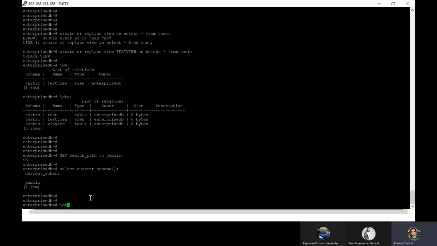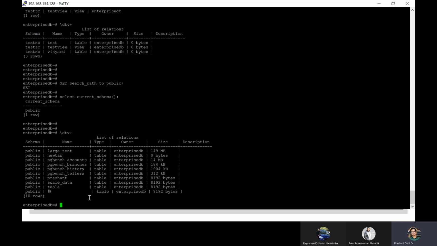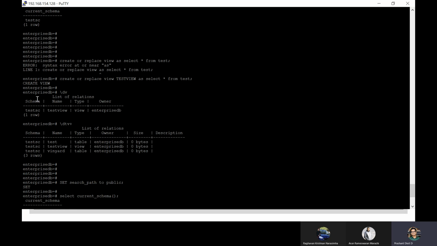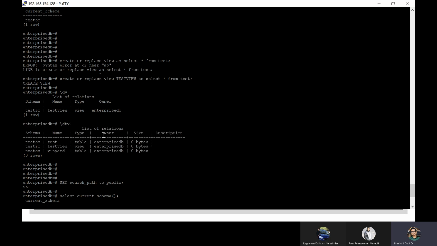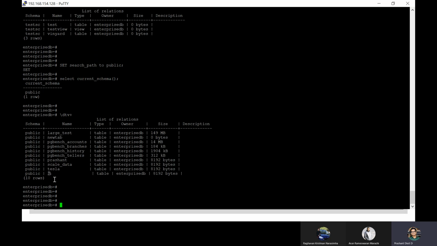If you want to check, same thing here, we have got different information. Here it didn't have any view, so that's why it only provided table information. So these many tables are owned by the public schema, in total 10 tables. On the other hand, once we switch to test schema, we have got a few tables and a single view. Within the public schema, we've got these many objects. I think now the difference between a user and a schema is clear, correct?